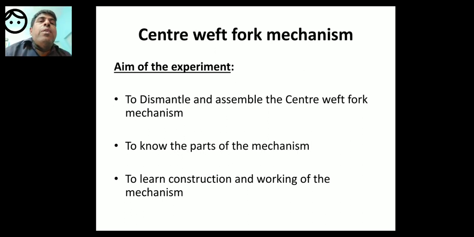Therefore it is known as weft stop motion and weft fork mechanism; both are the same. Coming to center weft fork mechanism, first we have the side weft fork mechanism. Side weft fork mechanism is a mechanism where the weft fork is placed or positioned at one side of the loom.